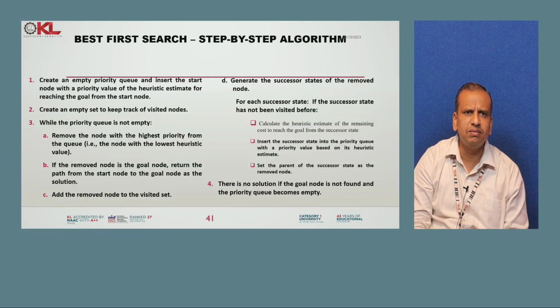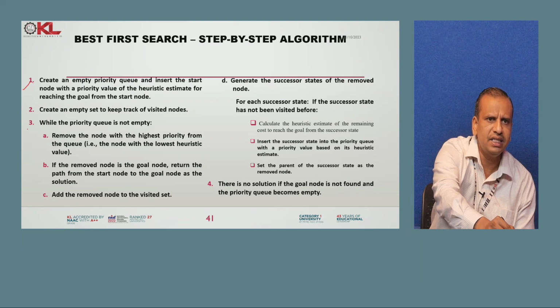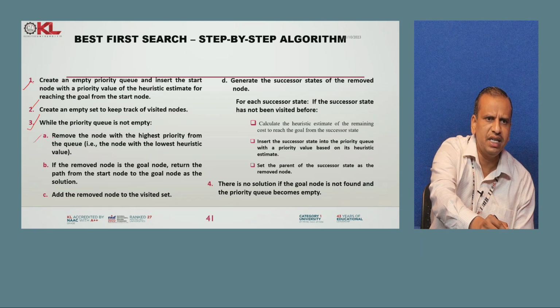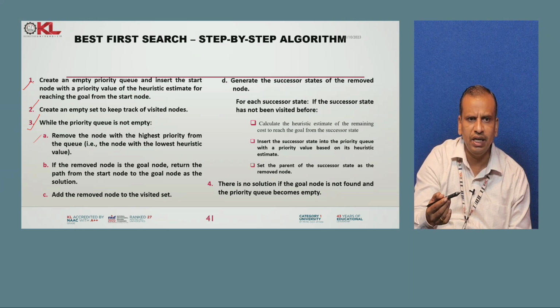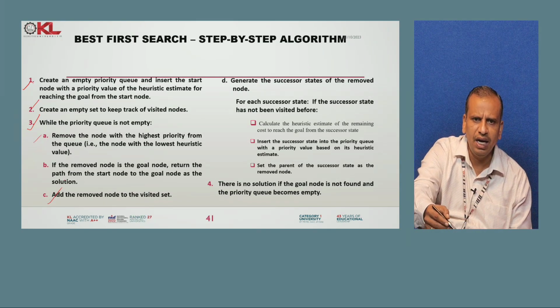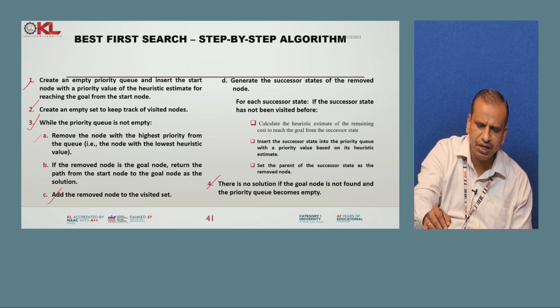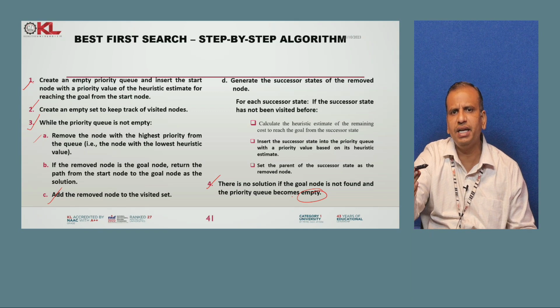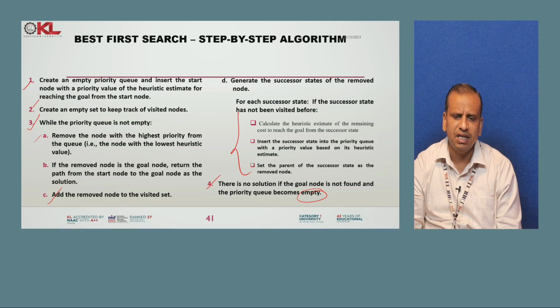This is the algorithm for best first search, step by step. Here, create an empty queue, that is step 1, and then create an empty stack, that is step 2. Then the third step is while the priority queue is not empty, remove the node with the highest priority, and if it is the goal node, return the path, and so on. Finally, if the goal state is not found and the queue is empty, there is no solution. These are all internal steps for calculating the best solution.